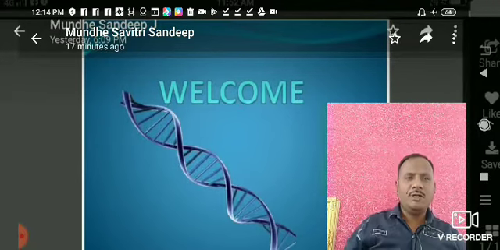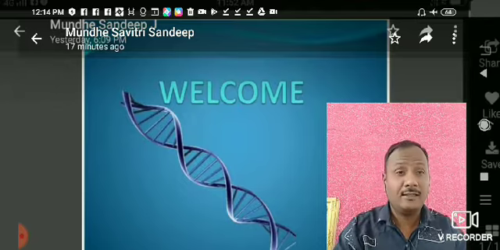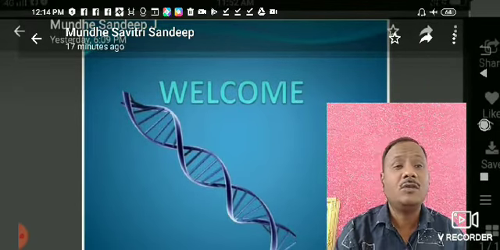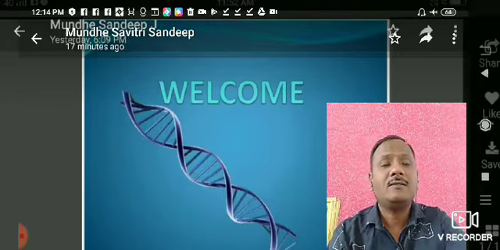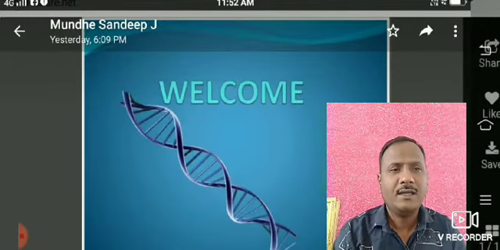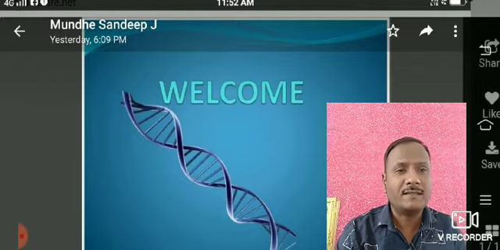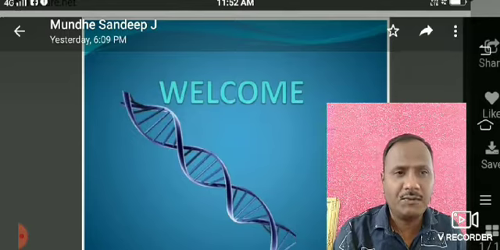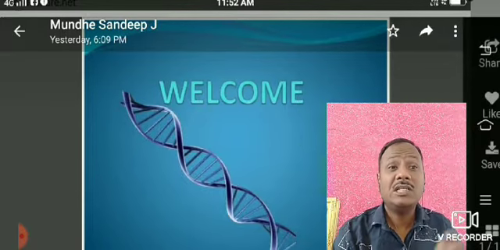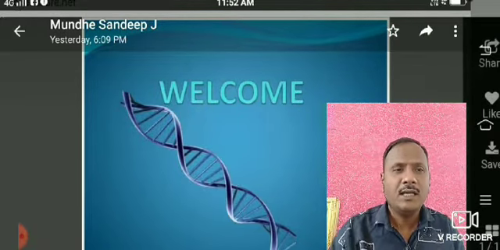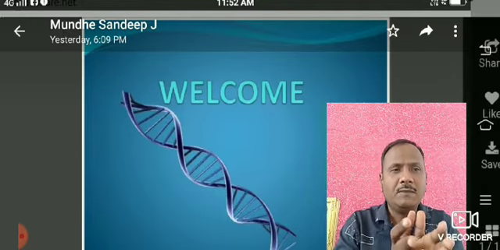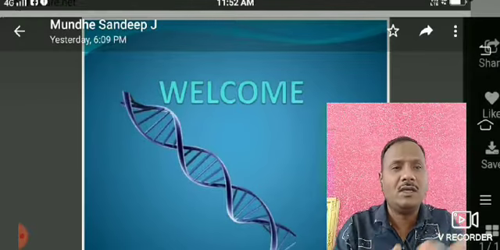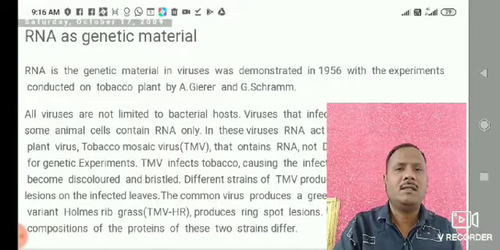Today we are going to study another genetic material, RNA. It means the discovery of RNA as a viral genetic material, and with the help of evidence, one experiment, that is the Gierer and Schramm experiment on TMV, tobacco mosaic virus. Experimentally, the scientists Gierer and Schramm proved that RNA is a genetic material.